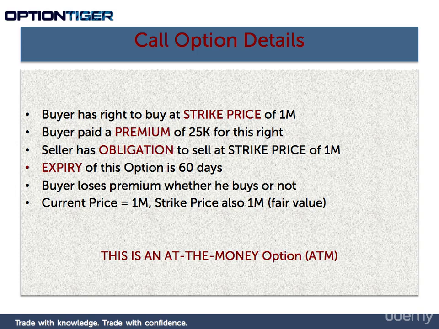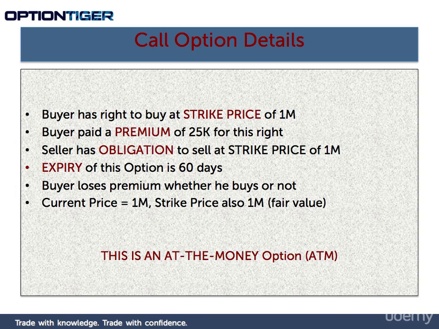Now, regardless of what the price of this house is, within 60 days, the seller has the obligation to sell it at that price of $1 million. The expiry date of this option is 60 days away. And we lose this premium of $25,000 whether we buy it or not.